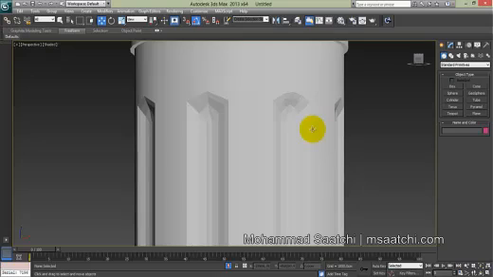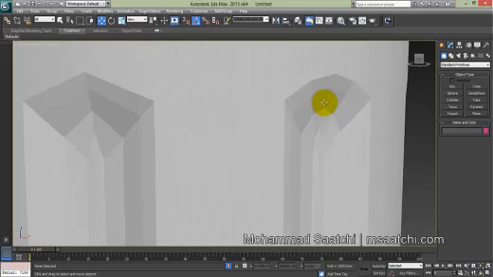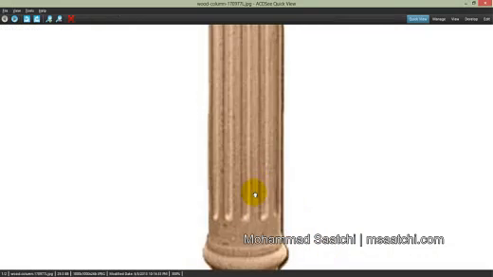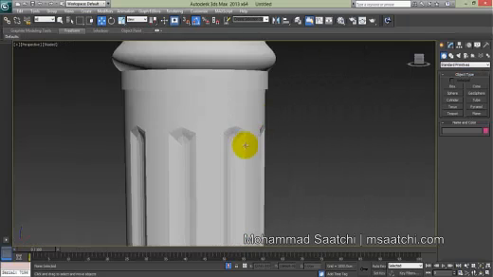When you add material to your model, these polygons will be helpful because this is a wooden column and it gives a good feel.